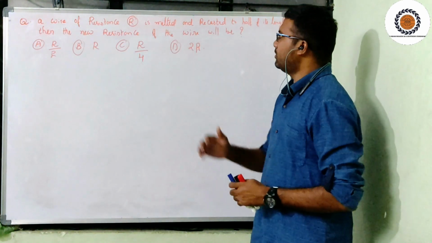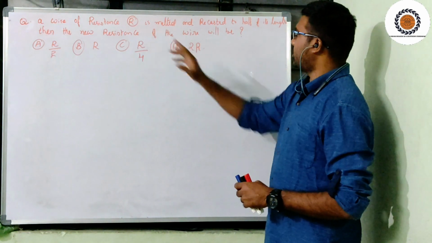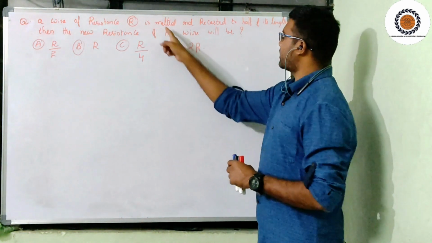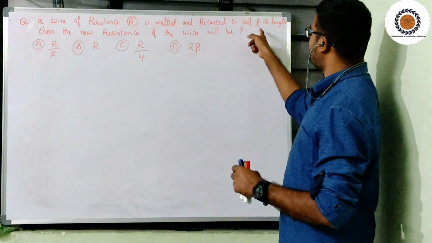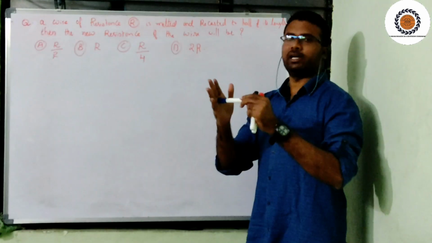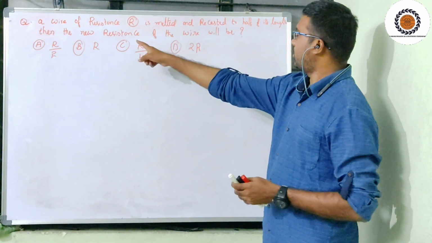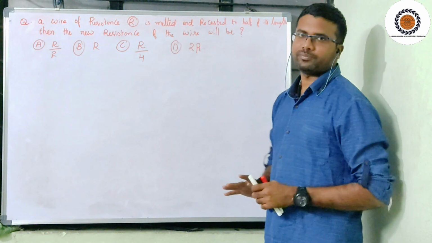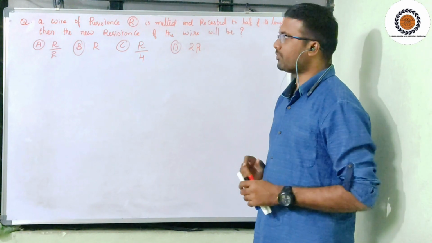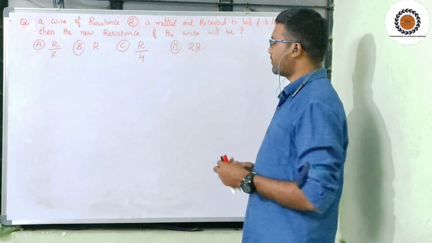Let's see the next question. A wire of resistance R is melted and recast to half of its length. There is a wire, it is melted and recast to half of its length. Then what will the resistance of the wire be? Here the effect is related to the volume modification.